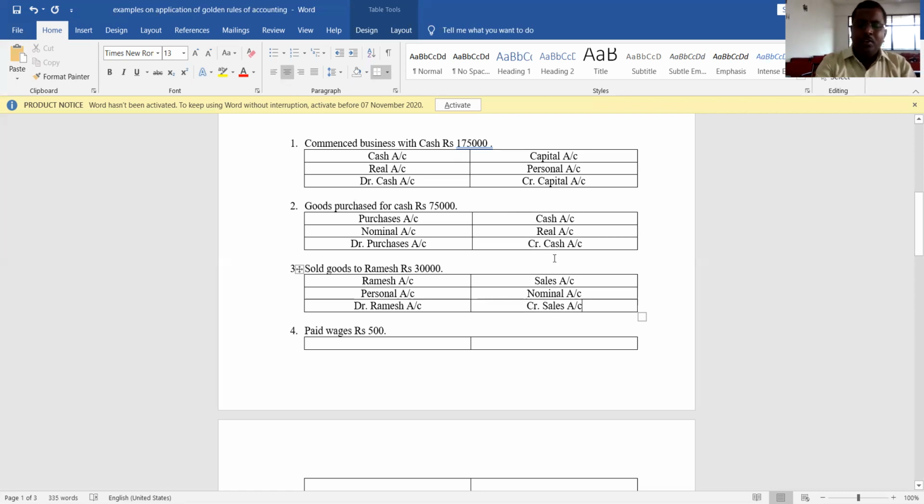Understood? There are a number of transactions and we'll discuss all these transactions along with proper explanation in my next video. So if you are having any kind of confusion, listen to this particular video two or three times, and by that you will get proper clarity. In my next class again I am going to take some more examples, by that you will become perfect in applying these rules to these accounts. Yes, so let us end this class now. Thank you so much.